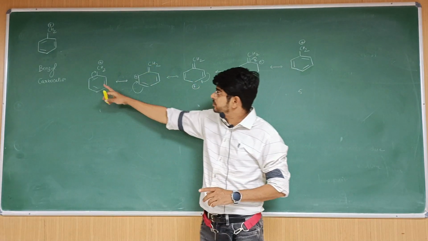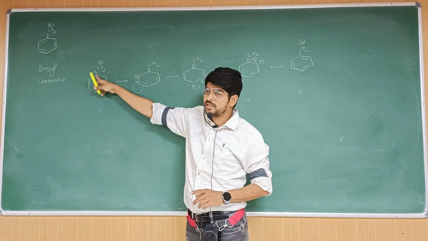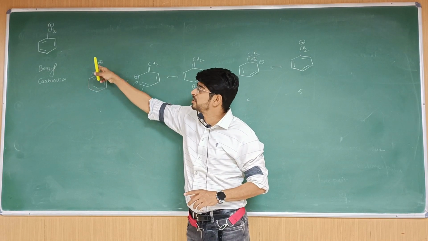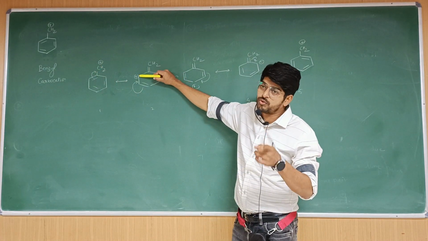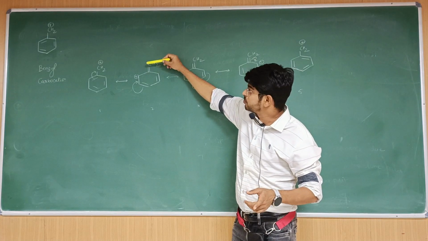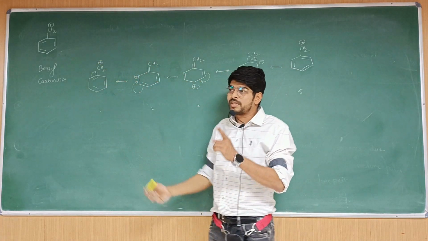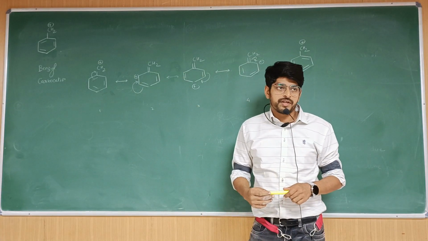So in this process, this carbon lost its electron. This carbon did not gain, did not lose. Instead of sharing its electron with this, it is sharing with this. That is the difference. So this carbon lost its only electron, and that is what is present here now. Is this point clear? Previously there was a positive charge. Now it has gained an electron, so can I say the positive charge is nullified.